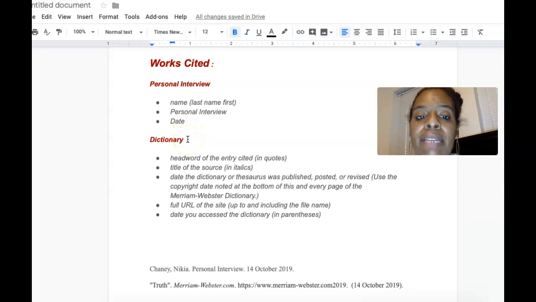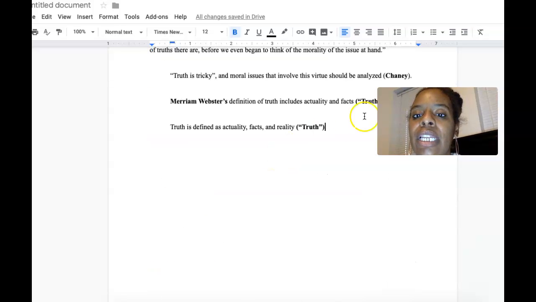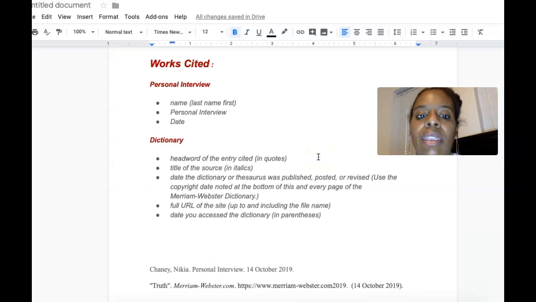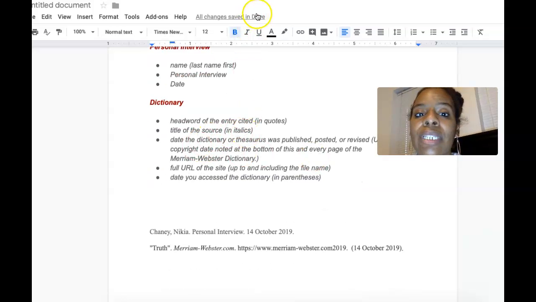For dictionary, it's going to be a little bit different. You need the head word of the entry in quotes. Remember that head word is truth. The title of the source, in italics. Italics are right here. The date it was published, posted, or revised, if you can find it, or use the copyright if you can find it. The full URL of the site, and then the date that you actually accessed the dictionary.